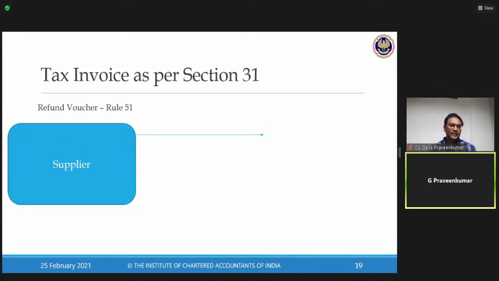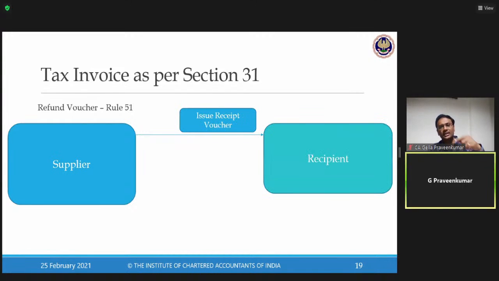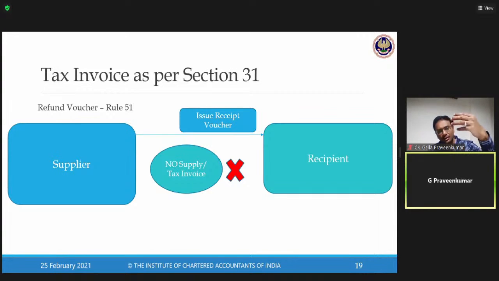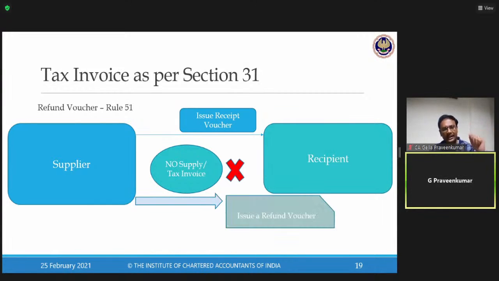Next, refund voucher. Refund voucher is a mechanism under Rule 51 where supplier issues a refund voucher to a recipient when money is paid in advance. Some reason, the supply didn't take place and the tax invoice also was not issued. Now, you know that as per section 13, the time of supply is triggered. I have paid tax on the advance to the government. Now, as per the law, this supplier has to issue a voucher called a refund voucher to the recipient. This refund voucher is a mechanism where money received from recipient is paid back to the recipient. Whatever money is collected by the supplier is paid back to the recipient.